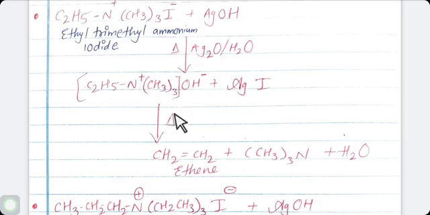In the first step, iodine is replaced by OH. In the second step, when this intermediate is heated, trimethylamine, (CH3)3N, is separated. OH reacts with one of the hydrogen atoms from the ethyl group. When one hydrogen atom is removed from the ethyl group, what is remaining here? CH2 double bond CH2, which is nothing but ethene, or you can say ethylene.